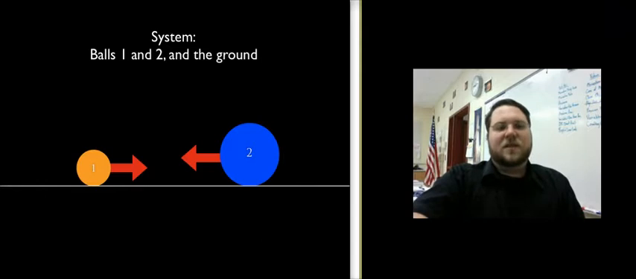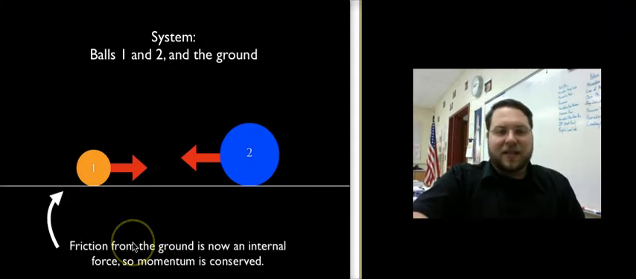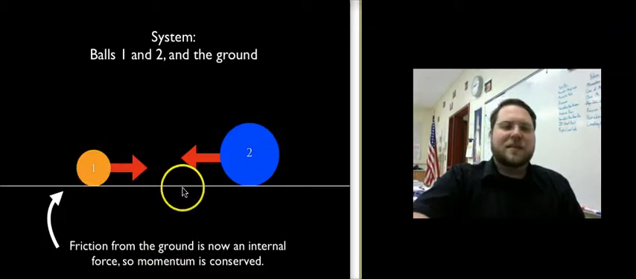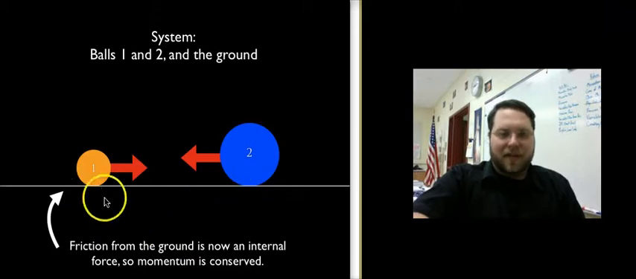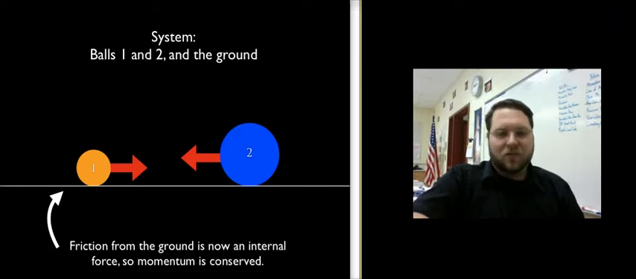However, if we adjust our system to include the ground, that is, we're going to consider the momentum of ball 1, the momentum of ball 2, and the momentum of the ground, specifically all the little pieces or atoms of the ground that we're encountering, then friction from the ground would be an internal force, and momentum is conserved. Whatever momentum these balls lose because of friction is momentum that the particles of the ground are going to pick up. So as long as you define anything that's applying a force as within your system, then conservation of momentum will hold. It will be true.